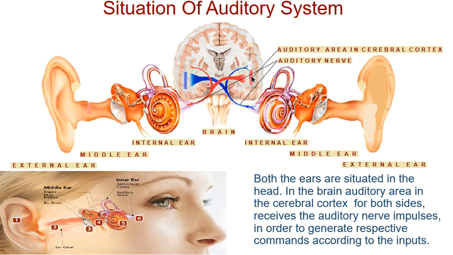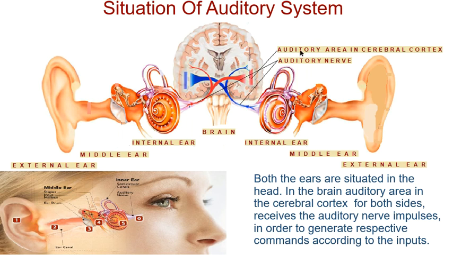the brain. Now, the part of the brain which is responsible for collecting and responding to the ears is called the auditory area in the cerebral cortex.